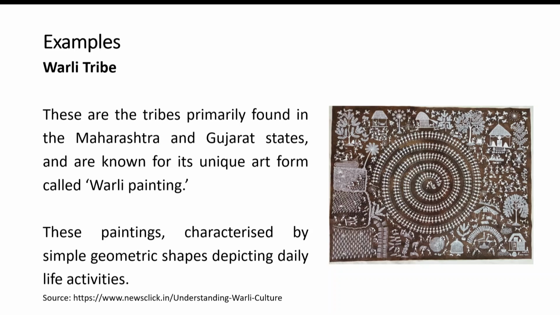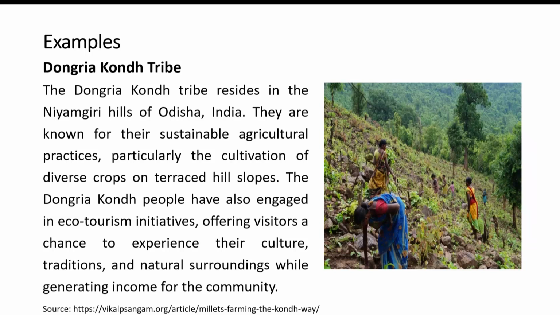The next example of tribal entrepreneurship through a tribal indigenous entity is the Dongriya Kond tribe. This tribe is based in Odisha, and they are famous for the cultivation of different types of crops, basically rice and millets, on terraced hill slopes.